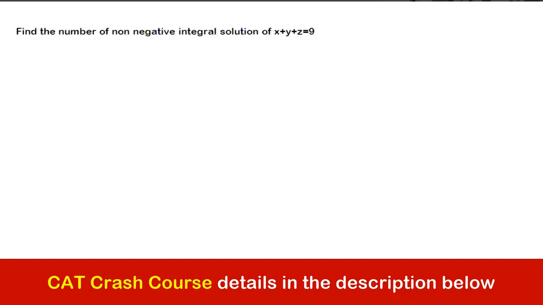Now just focus on this question. It says find the number of non-negative integral solutions of x plus y plus z equal to 9. Now this is the same question as the apple one. The only thing is that this is framed in an abstract manner, or in a purely mathematical manner. Suppose x plus y plus z, non-negative in the sense they can be 0 also, right? The only thing is that we can't take them negative, is equal to 9. I just want to make one particular solution, which is say 1, 5 and 3. Can I say this would be one of the integral solutions of this equation? Yes or no?